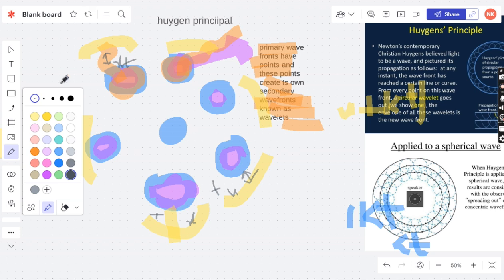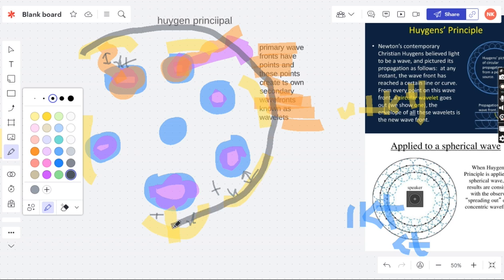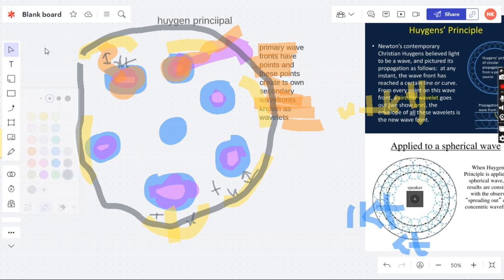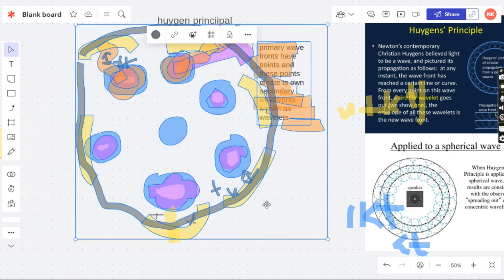When you join all these, you will get a new wavefront. The common tangent on the secondary wavelets in the forward direction gives the new wavefront. As you can see, this is the new wavefront. So this is basically the concept of the wavefront.